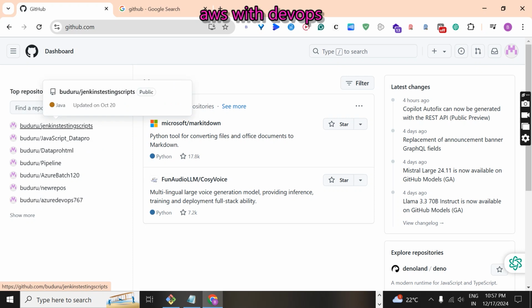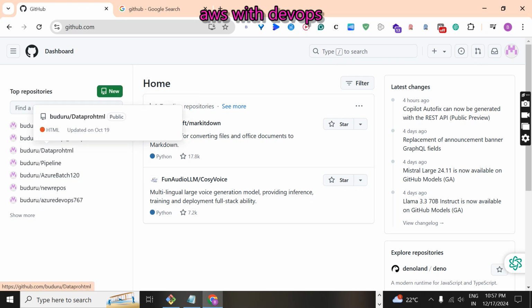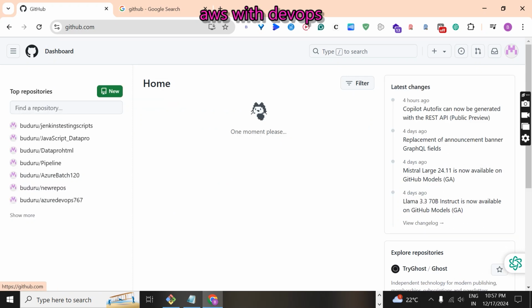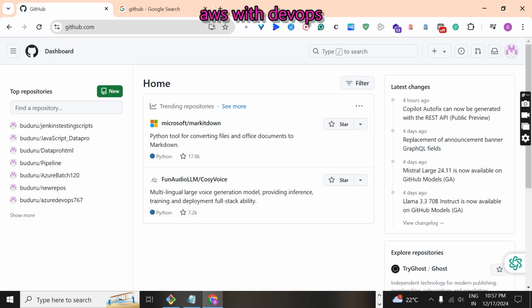I demonstrated these previously for my previous students. This is the dashboard. I am going to create one repository first.